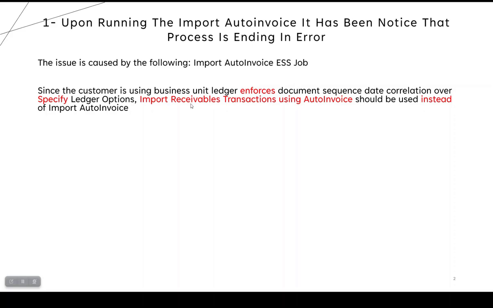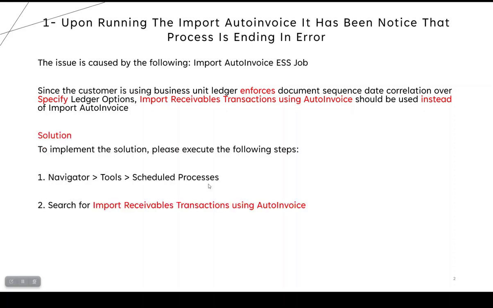If you implement your sequence by using business unit ledger, in this case you can import, but instead of using Import AutoInvoice, you can run Import Receivable Transactions Using AutoInvoice. From Schedule Process, just search for the same name and input all the required parameters, click submit and try again to see whether this issue is resolved or not.